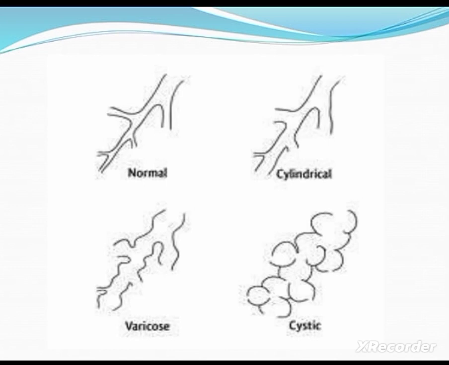Here the cylindrical, it affects the medium sized bronchi. So it is cylindrical in nature and it affects the medium sized bronchi. And varicose, the name itself, it is tortuous in nature, right? So it will appear with a tortuous appearance and there will be dilation of bronchioles. Then cystic, otherwise known as saccular, it affects the larger bronchi and appears as a sac-like structure. So that is the classification of bronchiectasis.